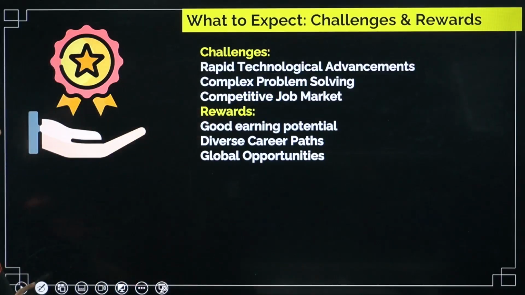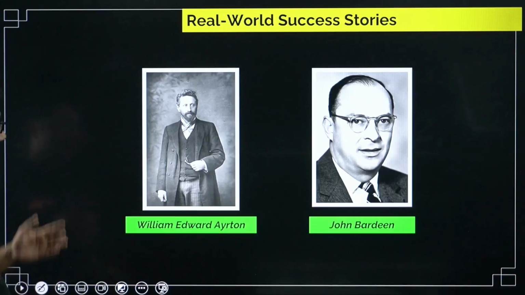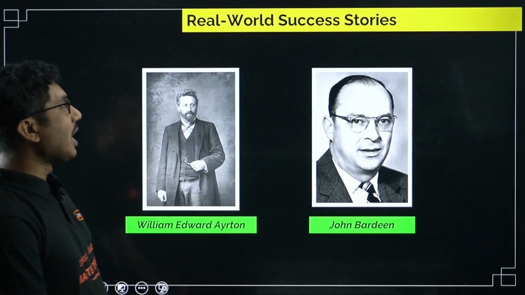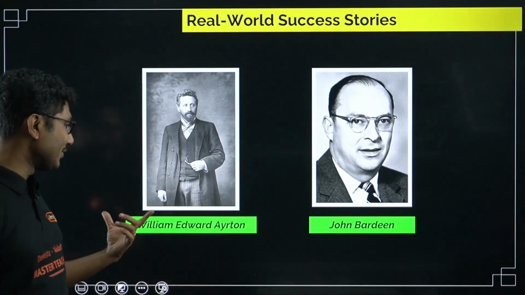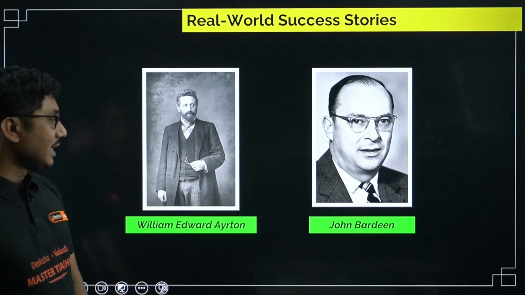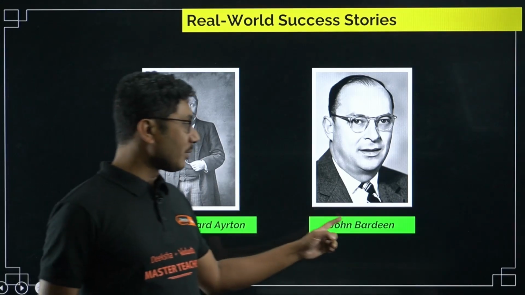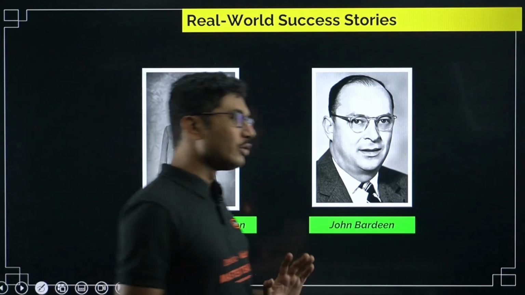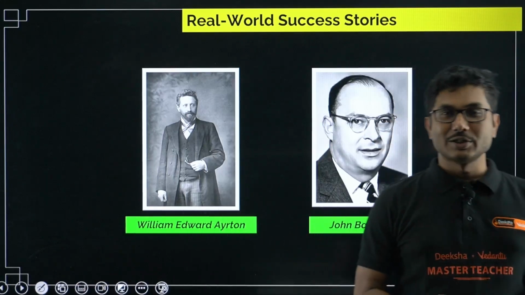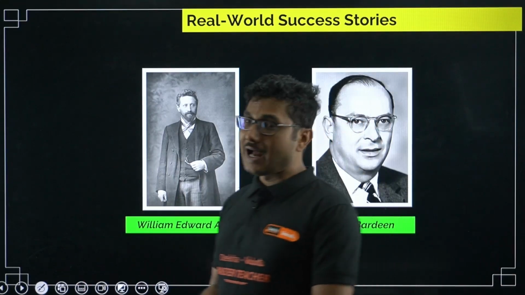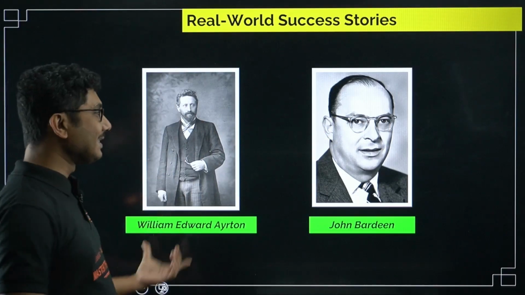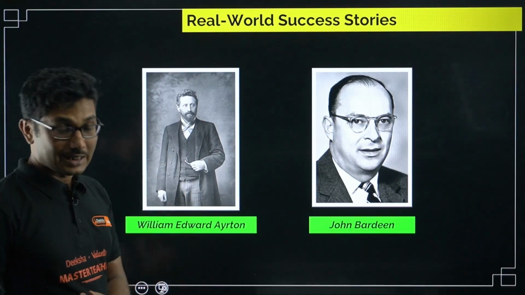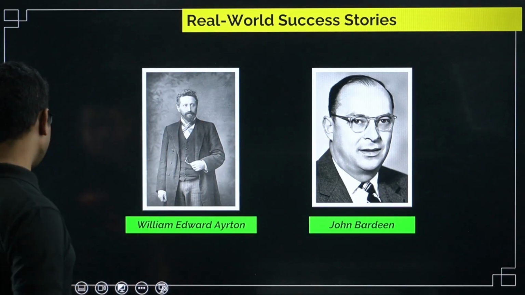Global opportunities are there too, and here are two of the first persons in electrical engineering. I am giving you the names: William Edward Ayrton and John Bardeen. You can Google about them and search for their success stories. I am not going to discuss them in this video, as this video is already super long. But these are the famous persons in the electronics and electrical engineering field, right?